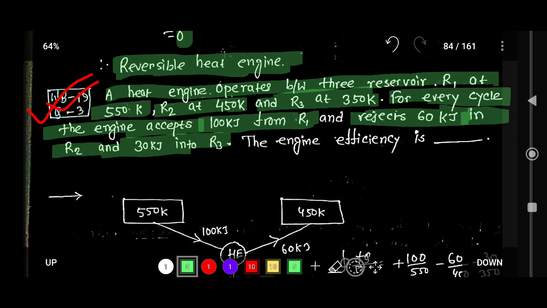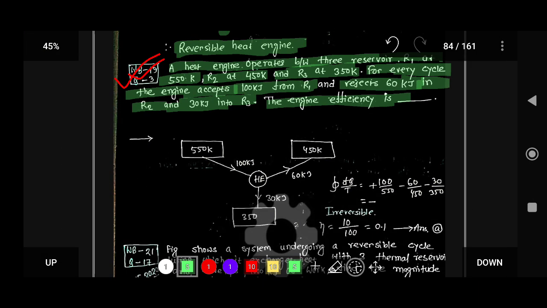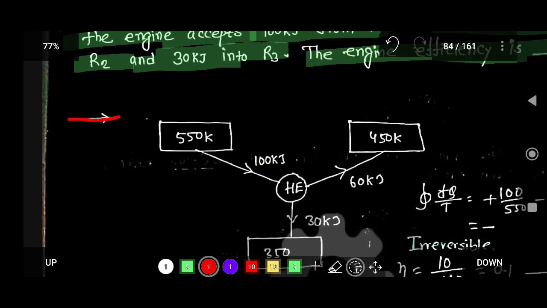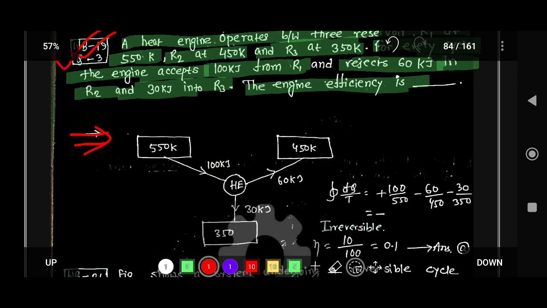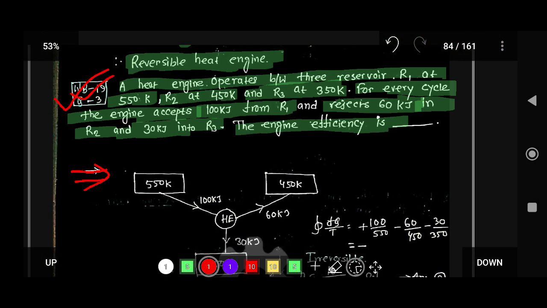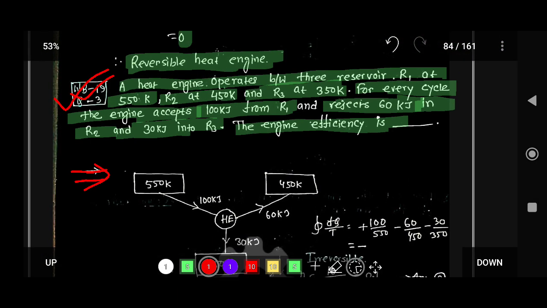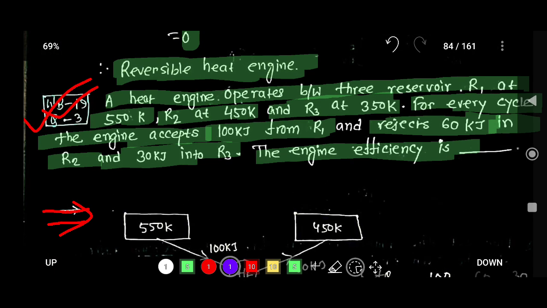Okay, so the engine efficiency, you have to calculate the engine efficiency. So what is the answer? So here, this is the answer. In that question there are three reservoirs, R1, R2 and R3. R1 has a reservoir temperature of 550 Kelvin, R2 is 450 Kelvin, and R3 is 350 Kelvin.